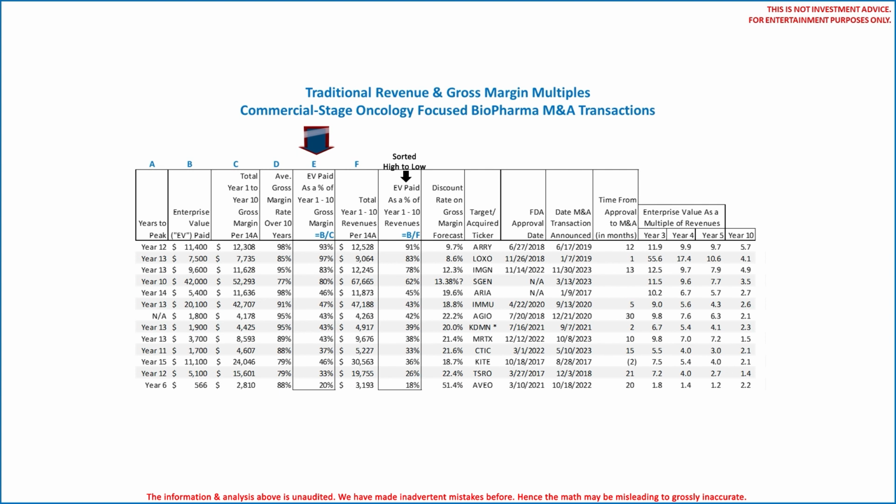To follow the math, take the amount in column B and divide by column C. In column F we note the total revenues forecast over the 10-year period following the date the acquisition was announced. In the next column we note the enterprise value as a multiple of total 10-year revenues forecast. To follow the math, divide column B by column F. In the next column we note the discount rate on the gross margin forecast. This is what we walked you through during the first 15 minutes of this video. Now you clearly see a correlation, as you would expect, between the discount rate and the 10-year revenue multiple. The columns to the right should be self-explanatory.